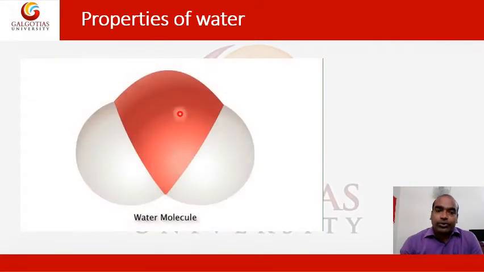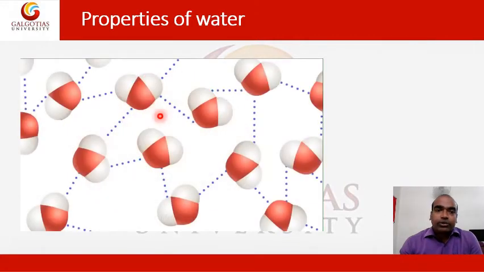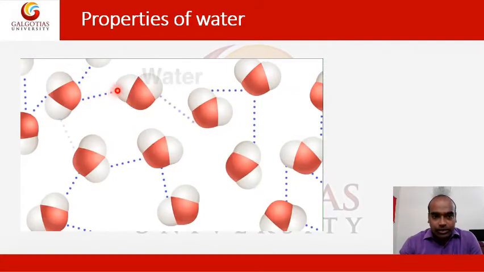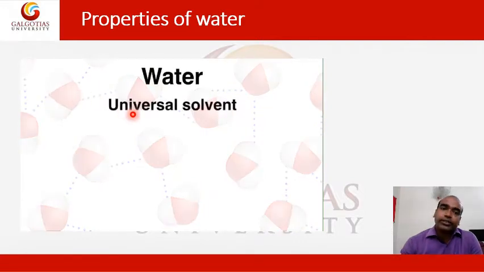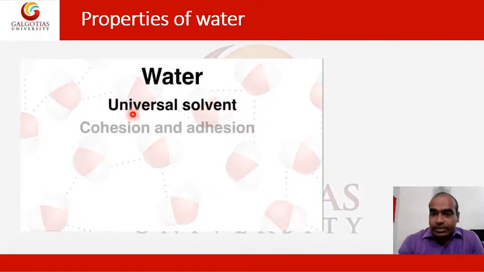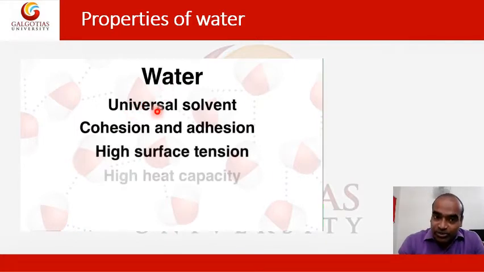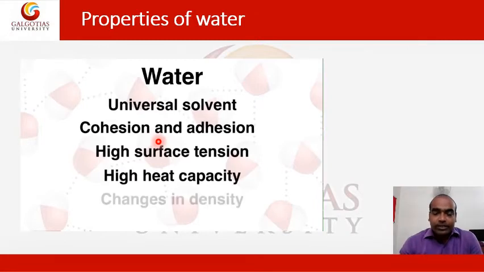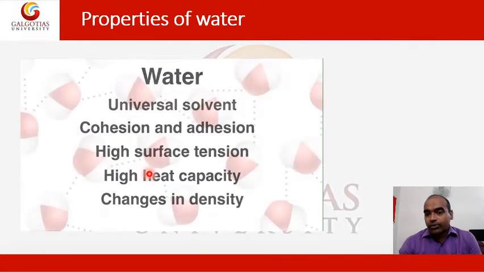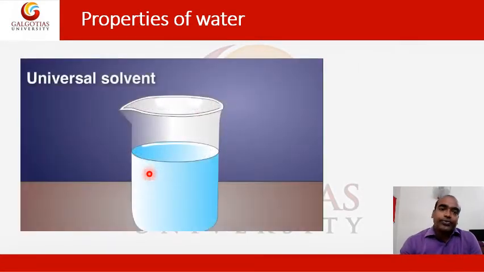So here we are going to present one small video. Here you can see this red symbol represents oxygen, and the white represents hydrogen, and it creates hydrogen bonding between this hydrogen atom and this oxygen. Now, what are the topics that we are going to cover? Why water is called the universal solvent, cohesion and adhesion property, high surface tension, high heat capacity, and changes in density. These are the topics we will cover in this video.